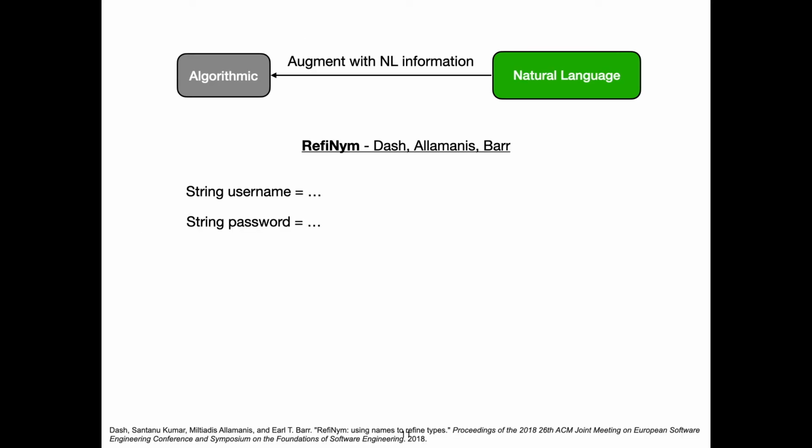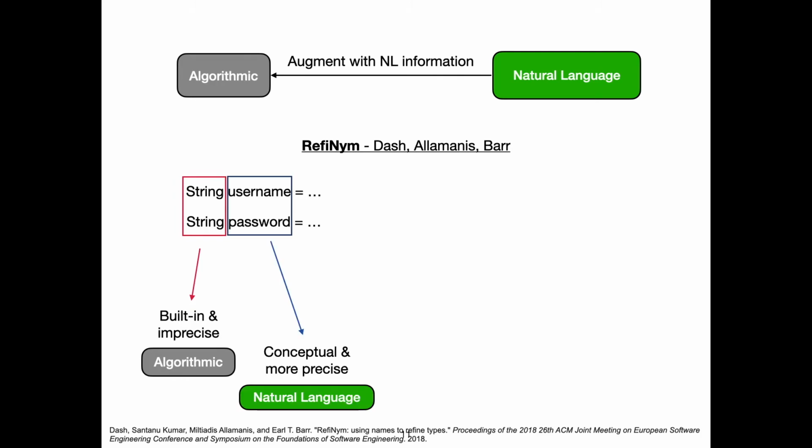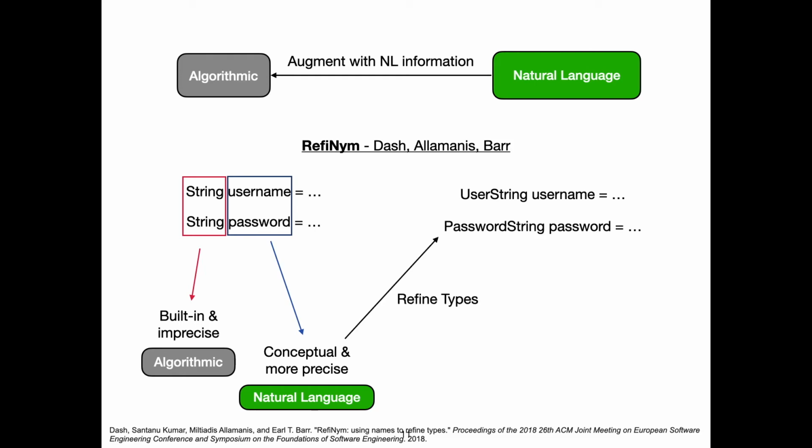In the other direction, bridging the asymmetrical split of information can augment program analysis. For example, this tool, Refinym, from some of my co-authors, refines types with natural language information. Built-in types can be imprecise, but variable names can hint at more precise conceptual types. These can be used to refine the existing types, which enables the type system to error check more effectively, in this case possibly preventing password data from leaking to another variable via programmer mistake.